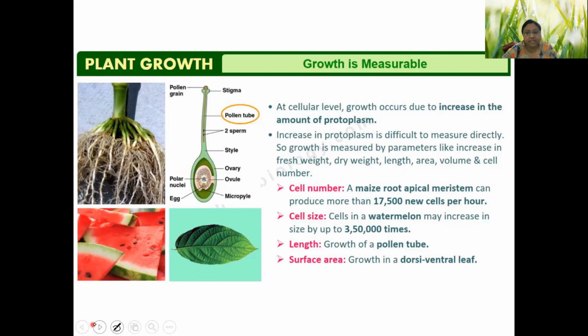So that is why, depending on the condition, we can say that growth is measurable. It can be measured in terms of number, in terms of increase in length, size, surface area, and obviously one thing not mentioned here, we can measure growth by looking into the fresh weight or dry weight content. So what is the difference between fresh weight and dry weight? Any grade 12 student can elaborate this point?